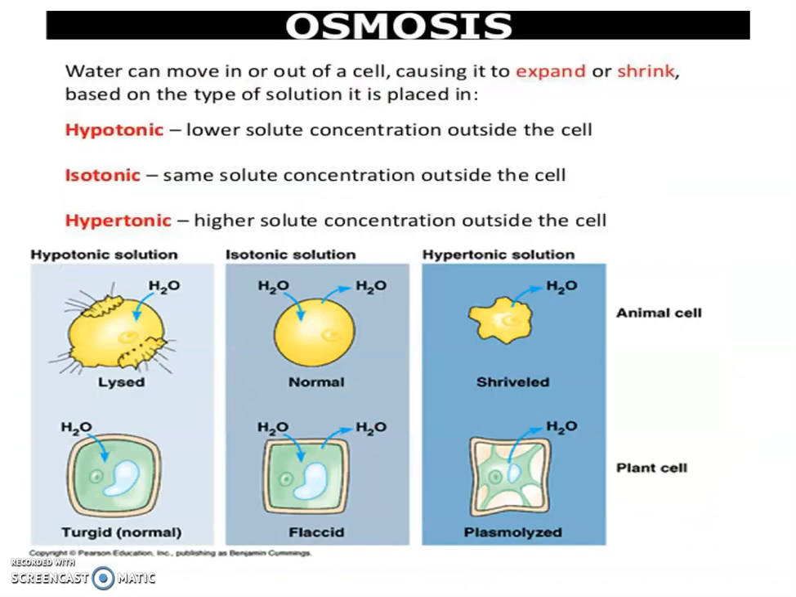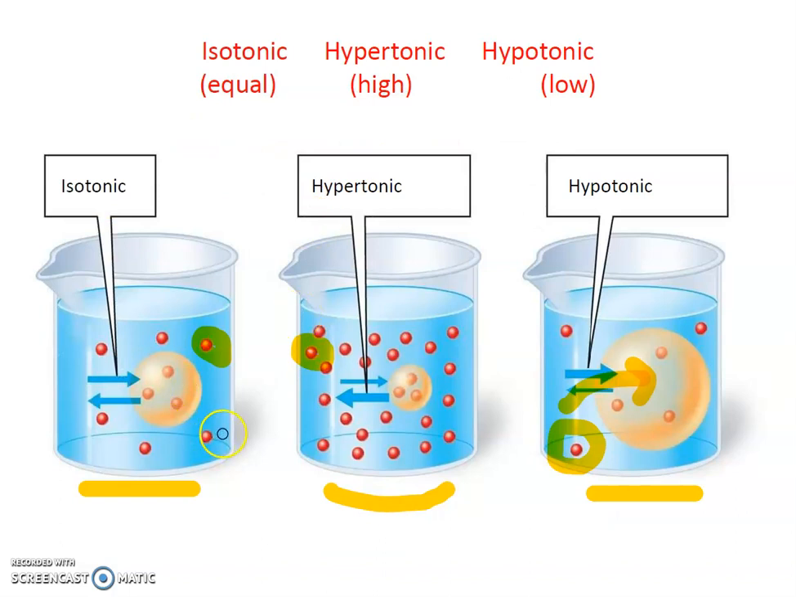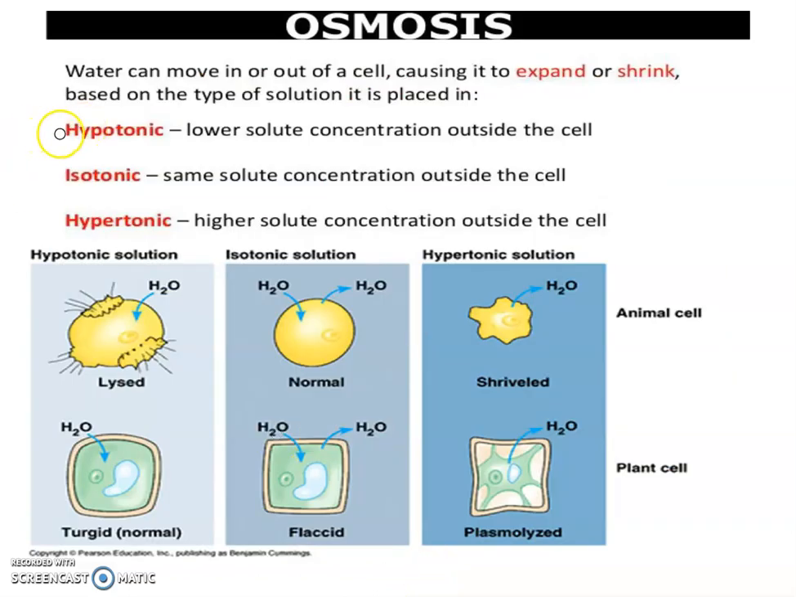So for the solute concentration, see here, these red colored spots are solute molecules. The concentration of these solutes in the isotonic solution is equal to the cell. Here it is higher as compared to the cell, and here lower as compared to the cell. So there are three types of solution. Hypo means less, isotonic equal, hyper more.